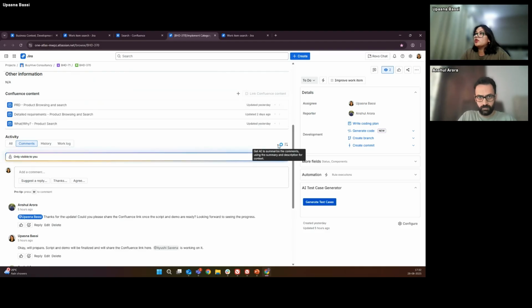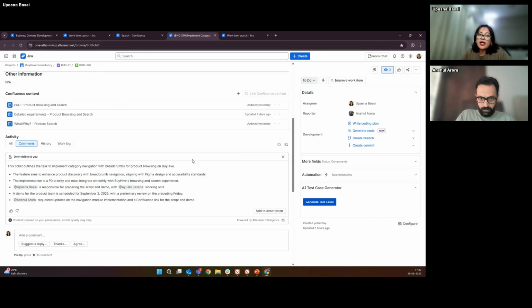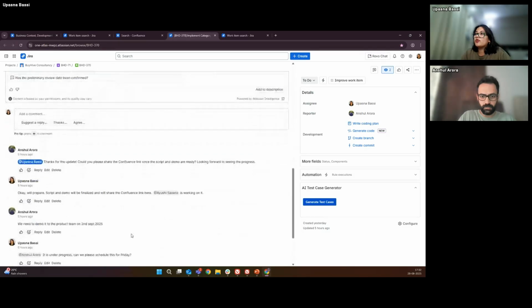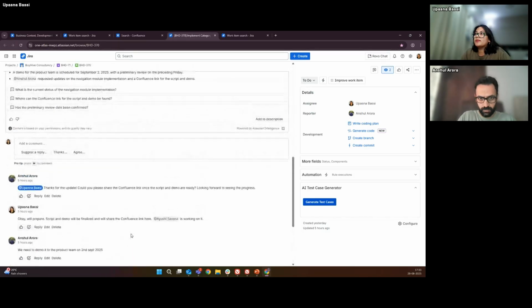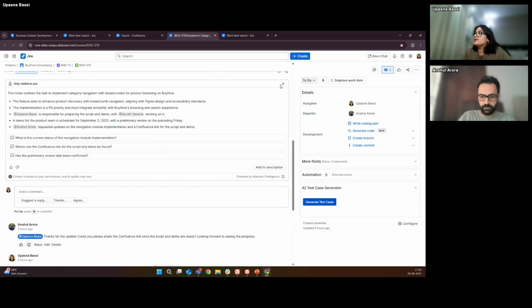There's also an option to summarize comments. So if I was a project manager taking care of multiple teams and projects, and I wanted to see what's happening in each one of them, there's a summarize comments option, and I can see what's happening. Upasana is doing this, Ayushi is doing this, Anshul said this, and basically all the important information that was part of all these comments. So this is a smaller list of comments, but in actuality, it could be much longer. So that's what we're trying to do.